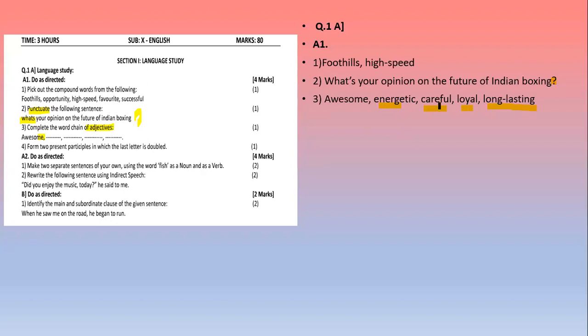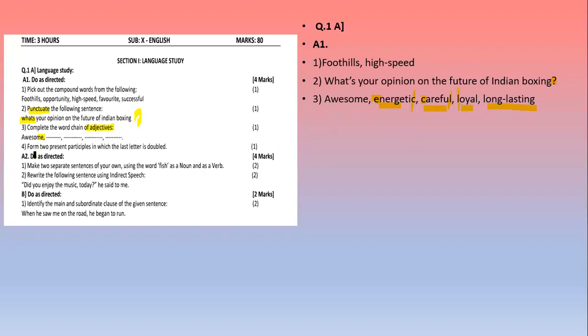These are adjectives. This energetic began with E. This careful started with C because energetic ended with C. So the last alphabet will be the first alphabet of the next word. So here: awesome, energetic, careful, loyal, long lasting.